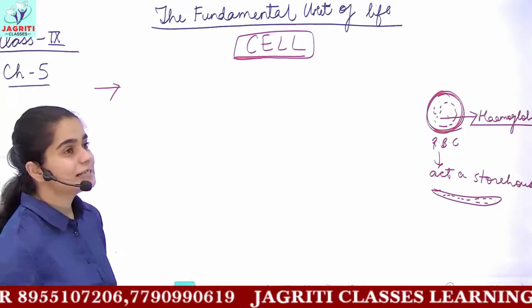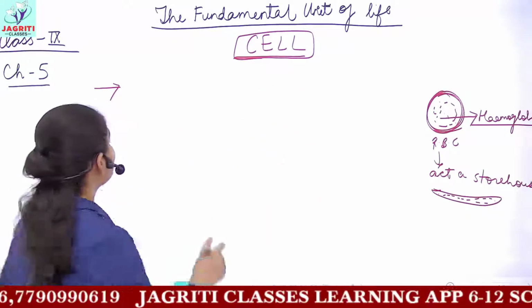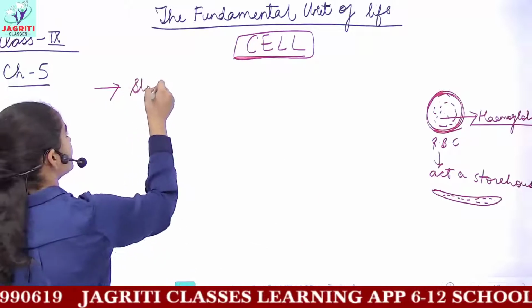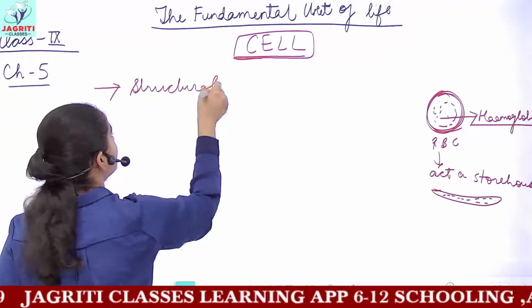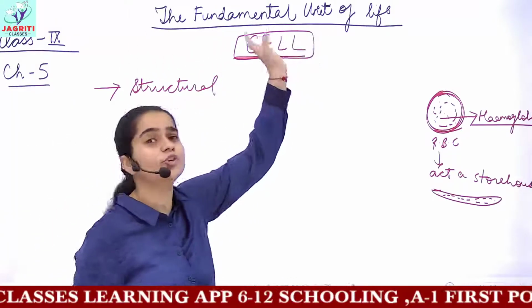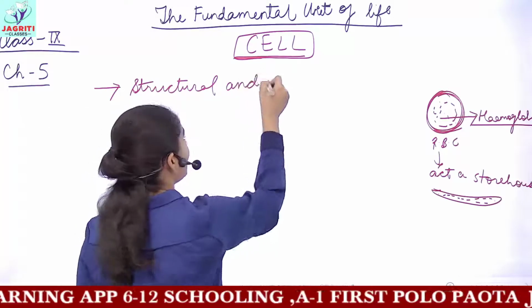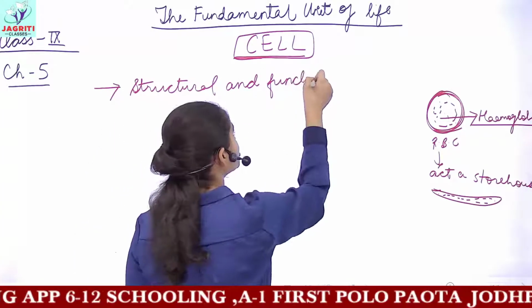Now we have discussed what you mean by cell. That is, cell is the basic unit. Cell is also called the structural and functional unit. Either you can call it fundamental, that is the most important unit, or it is also referred to as the structural and functional unit.